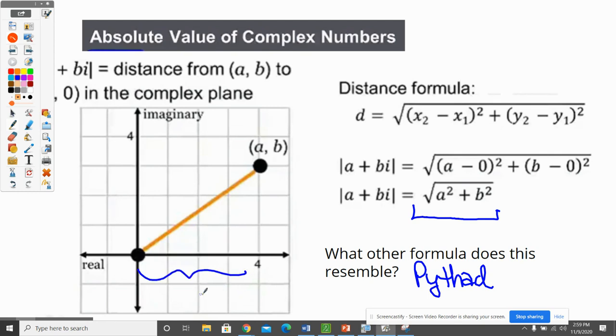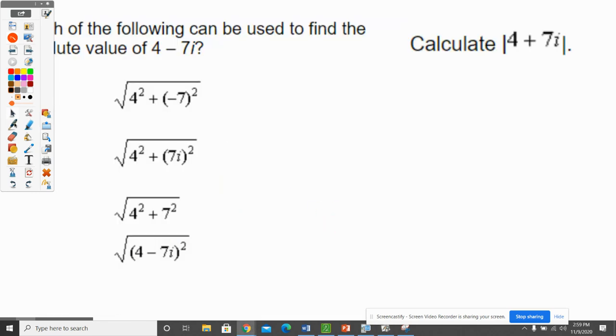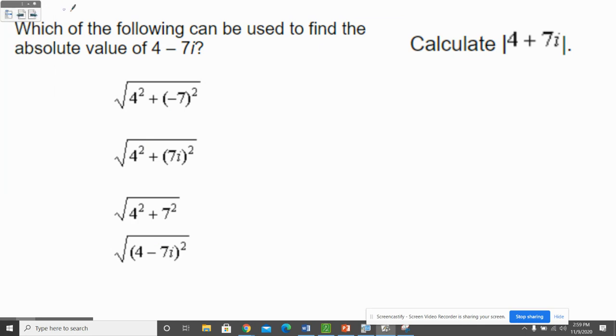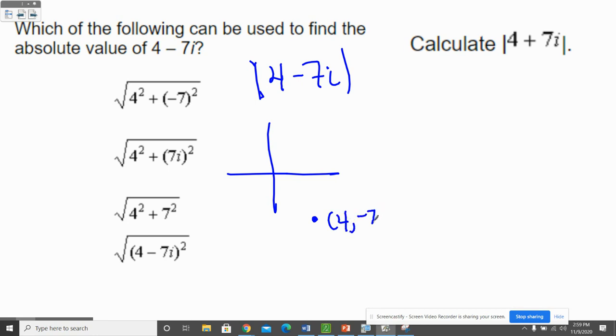You can just say, how far away is A? Well, A is over 2 and up 3. You can kind of use your brain to picture where the point is, but you could also just use the formula if you want. So let's look at this one. Which of these can be used to find the absolute value of 4 minus 7i? Well, think about it on the graph. It would be at 4 in the real part and -7 down here, so like at (4, -7).